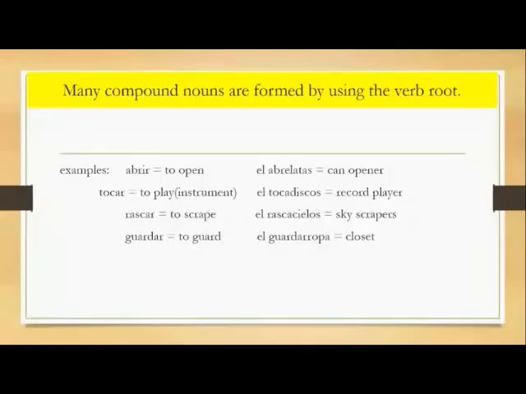Many compound nouns are formed by using the verb root. For example, abrir is to open, and abre latas is a can opener. Tocar is to play. El tocadiscos would be a record player. Rascar, to scrape. El rascacielos, skyscrapers. Guardar, to guard, and el guardarropa would be a closet.